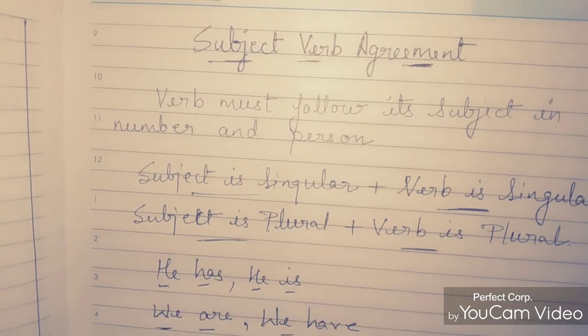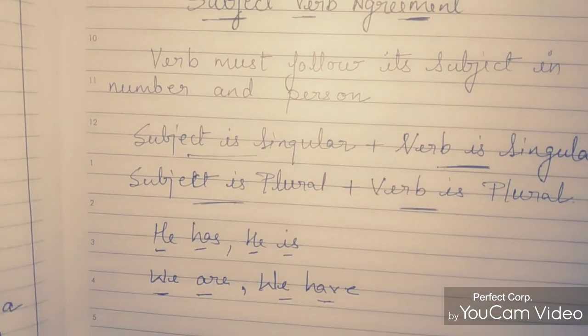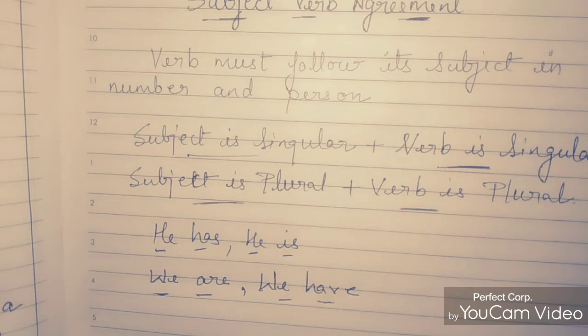This is easy to write, but with some subjects we get confused about what will come here, singular or plural. So we are going to discuss that through examples and exercises.